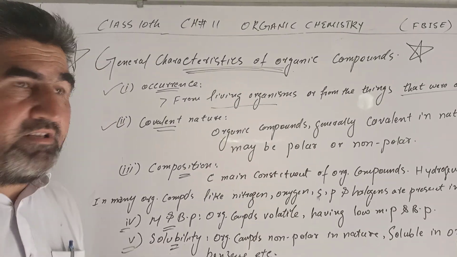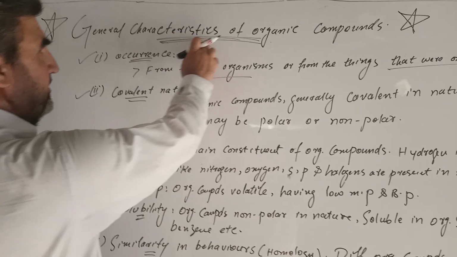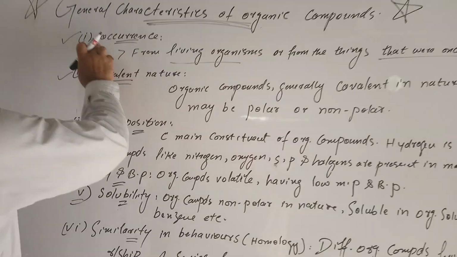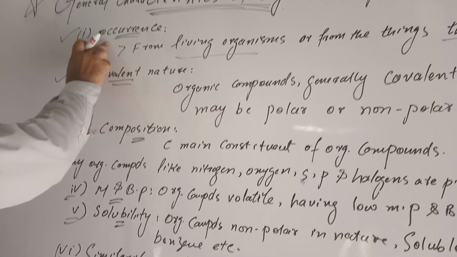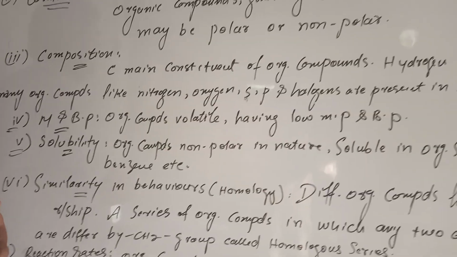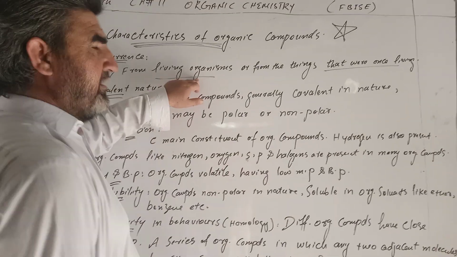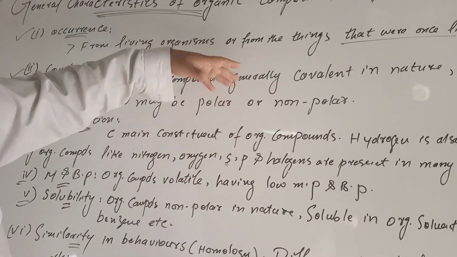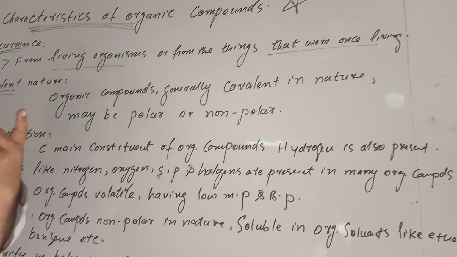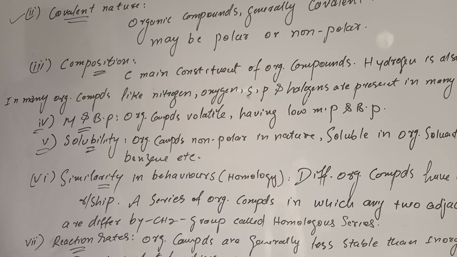So today we will discuss, after the topic of catenation, the general characteristics of organic compounds. The first characteristic of organic compounds is the occurrence, meaning where the organic compounds are found. These are actually found in living organisms. We have taken them from living organisms or from things that were once living in the past, like crude oil, coal, etc.